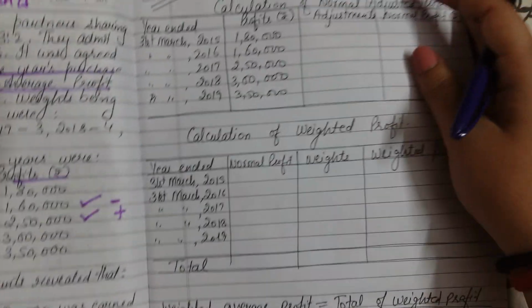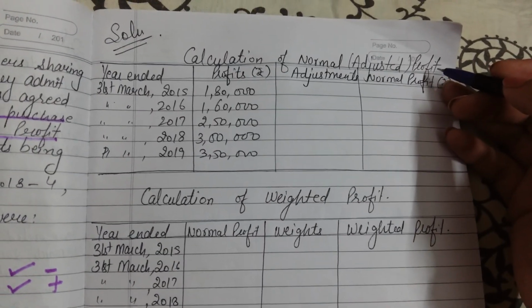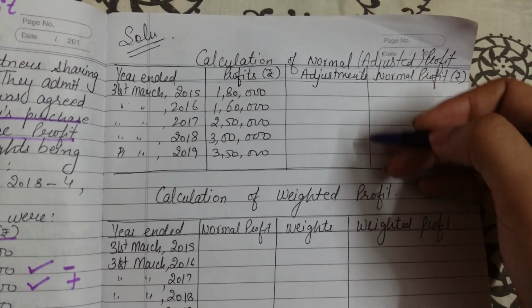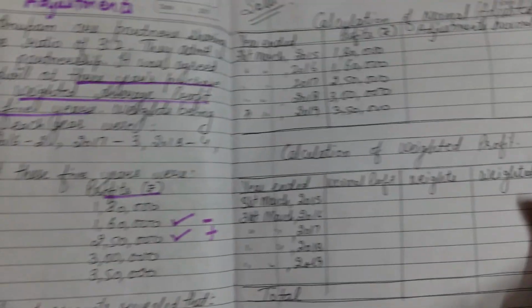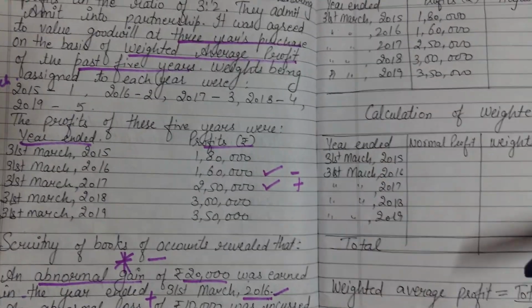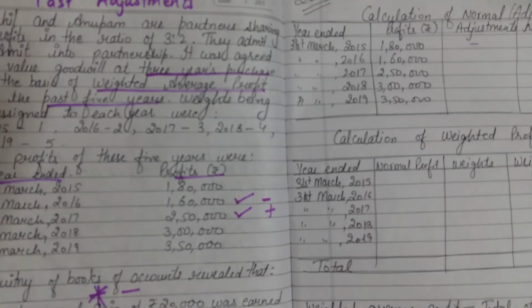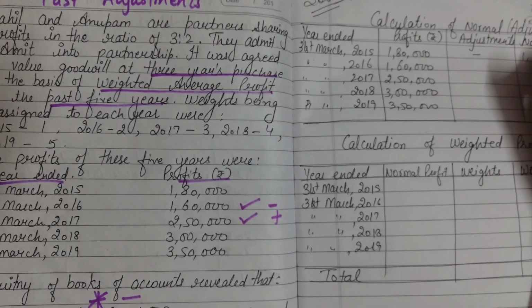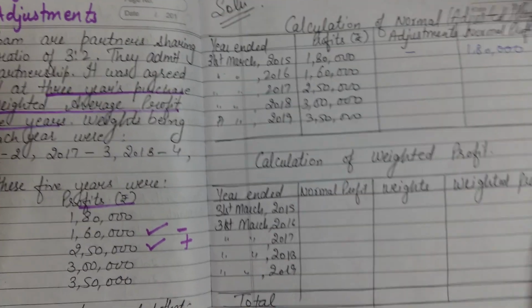Now we are going to start the question. At first we are going to calculate the normal adjusted profits. So we have to make some adjustments to calculate the normal profit. In the first year there was no adjustment, so the normal profit for 2015 is 1,80,000.